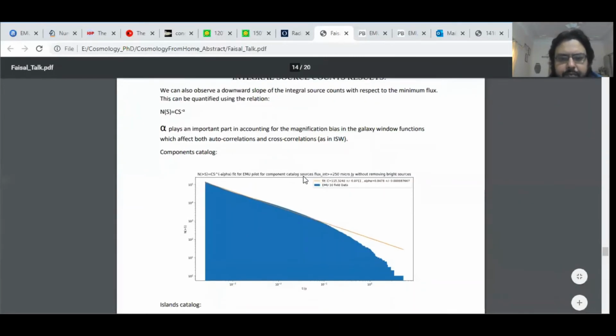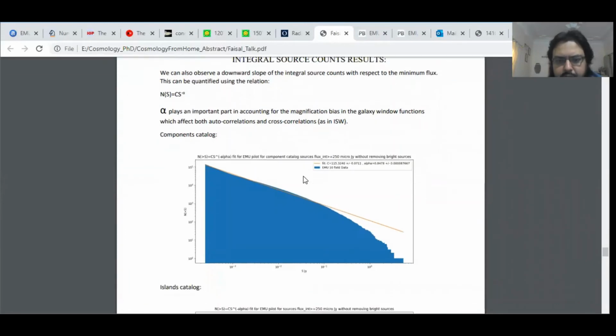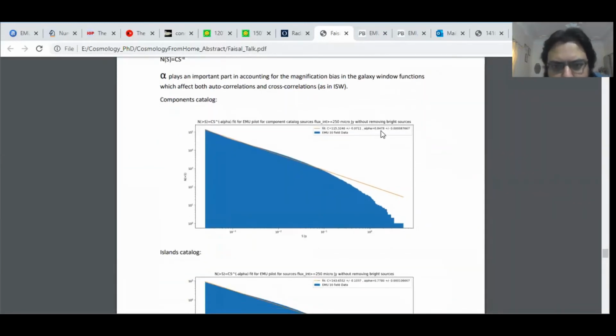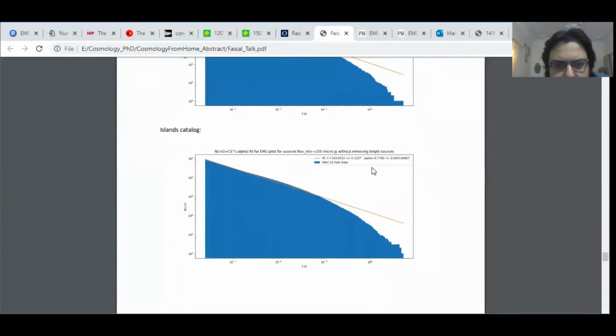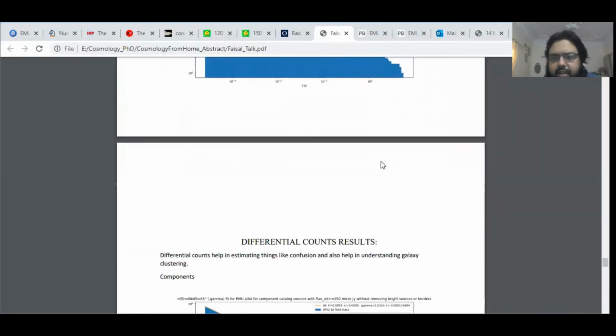And then we have the integral source count power-law slopes for component and island. For component we have 0.847, and for island we have 0.77, which is slightly different because the component catalog has a lot of faint sources which might merge with other sources in the island catalog, so we get slightly fewer low flux sources, and also the slope is steeper in the component one.